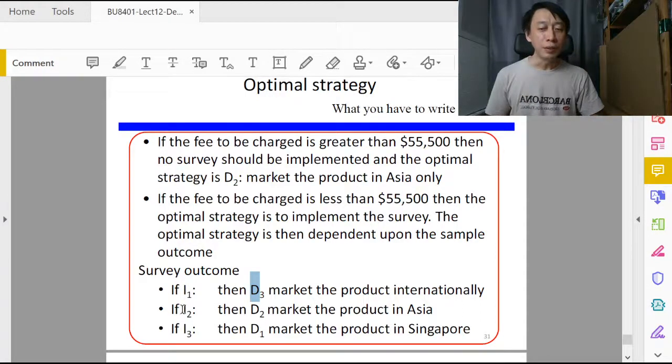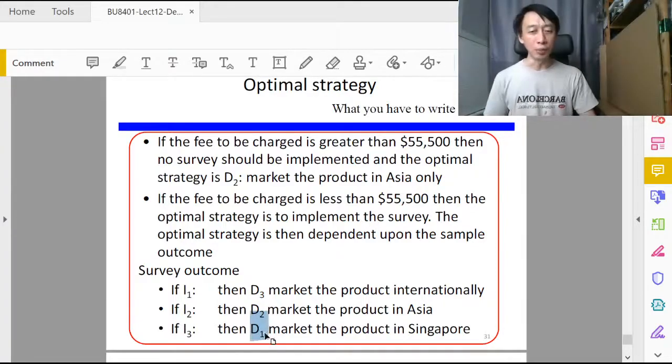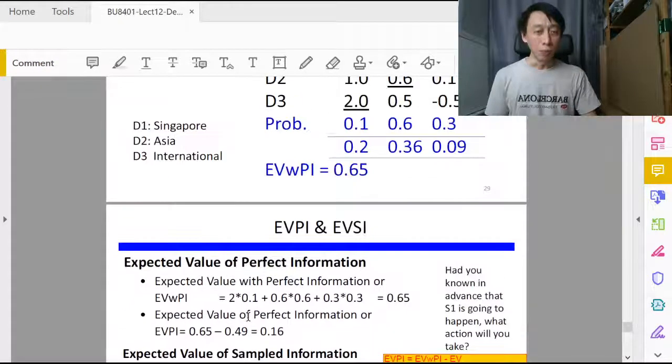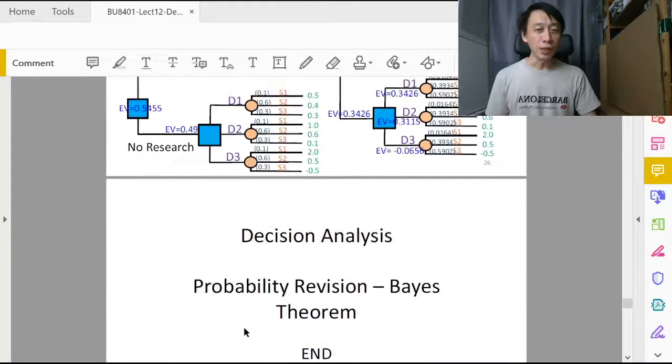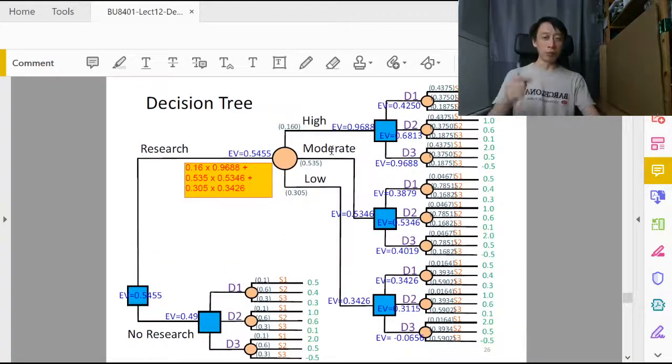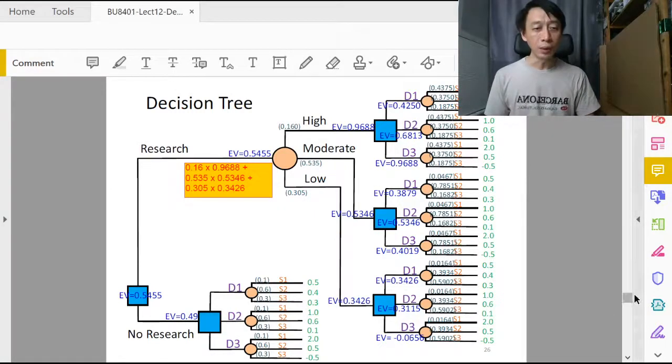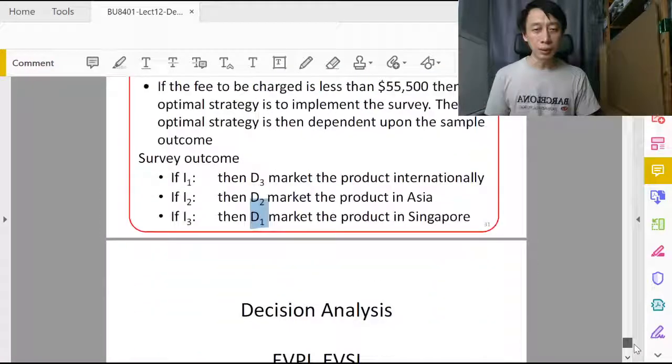If the consultant says S2, then we will choose D2, and finally, if the consultant says S3, that is, if we encounter the I3 event, then choose D1. All these will be taken from the decision tree that we have earlier calculated in this manner, right? So always following the logic of the numbers. Okay, so let's come back to this slide again.